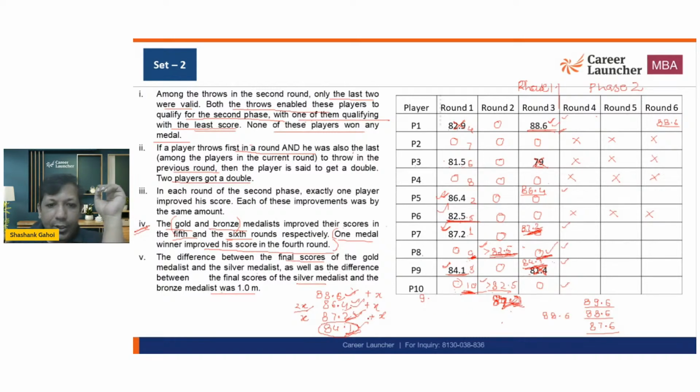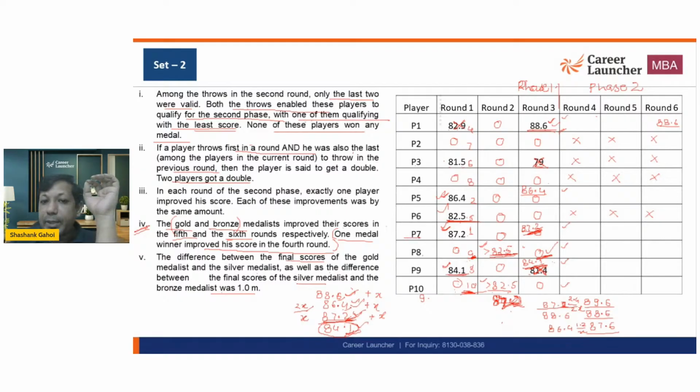Now, if 87.2 is going to 89.6, how much is he increasing? 2.4. And this is 86.4, and this is the increment of 1.2. So I would say 1.2 is x and 2.4 is 2x. Now, basically this 87.2, sorry.